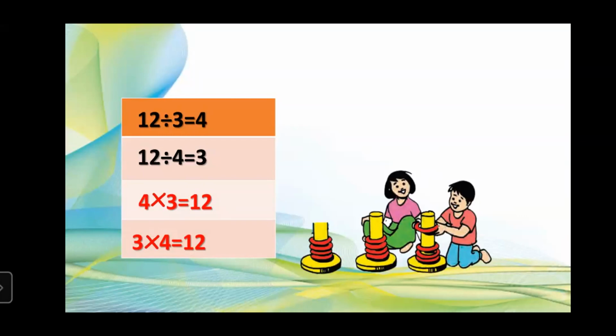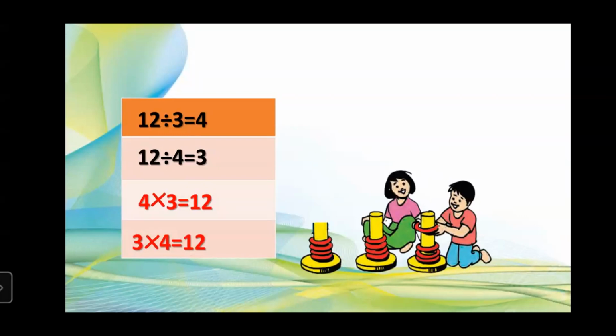Simple. Tai was listening to everything. She smiled and she said, why is that so, dear? Do you know? Let me tell you the reason. Tai continued and she said, because you see, 4 into 3 is equal to 12. And 3 into 4 is also equal to 12. So 12 divided by 3 is equal to 4 and 12 divided by 4 is equal to 3.